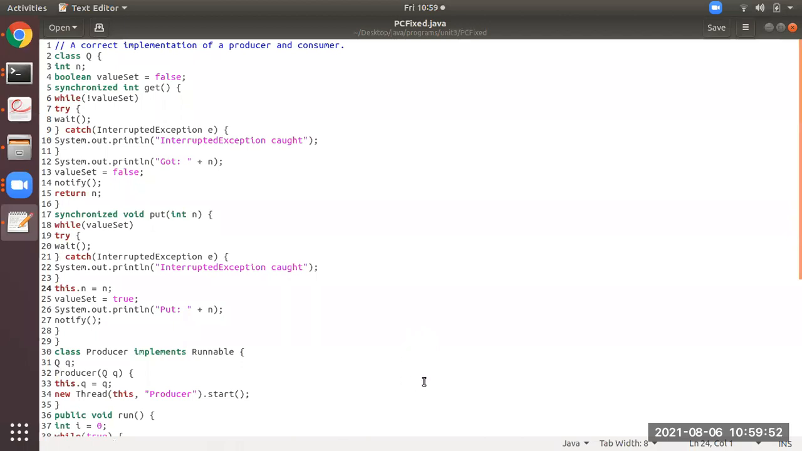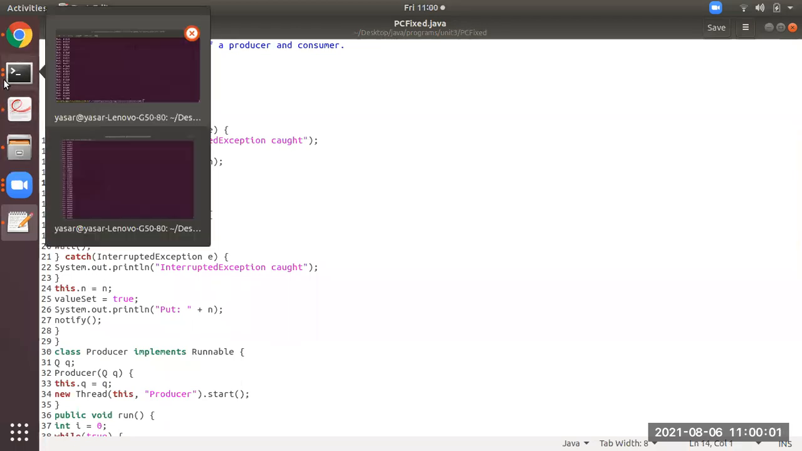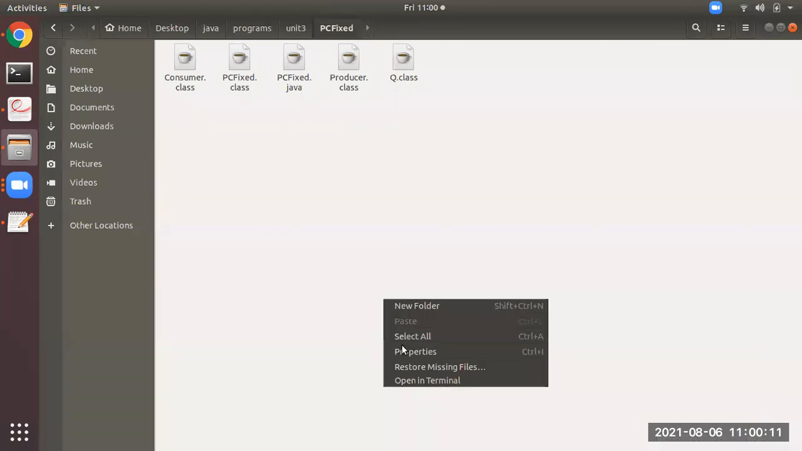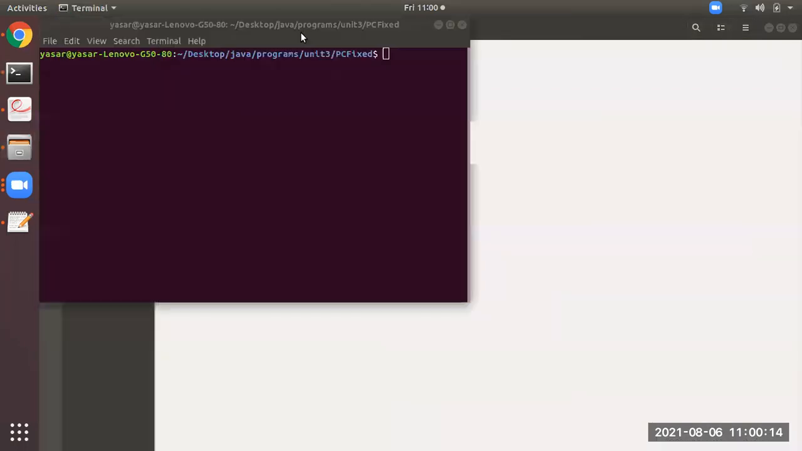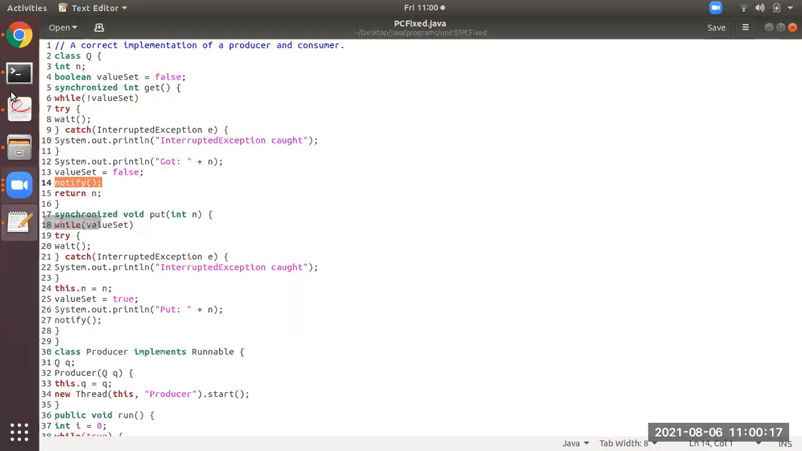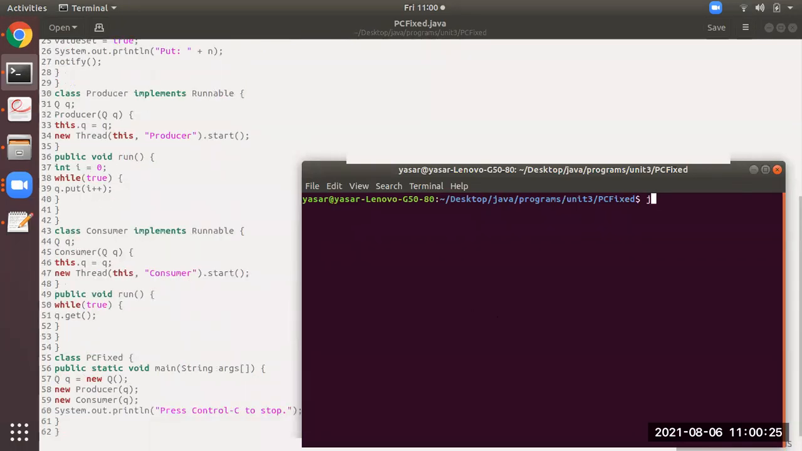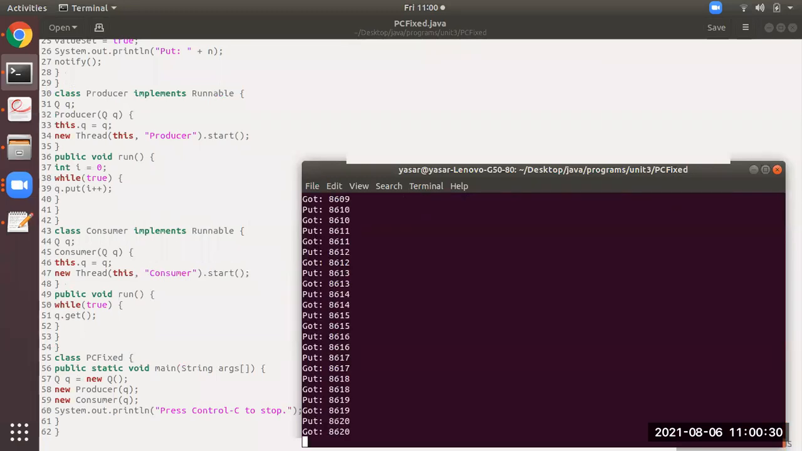In this program, you can see wait and notify. But before directly explaining the program, I want you all to see the output. Let me open the terminal. So this is the terminal. Now see, students, I am directly running the program because it is already compiled. And you all observe the output.